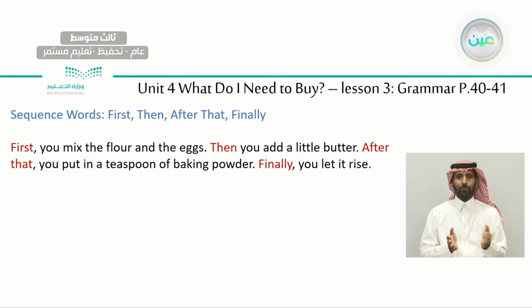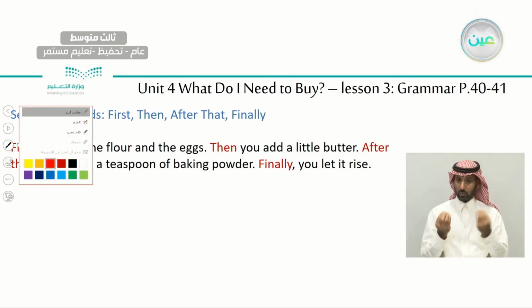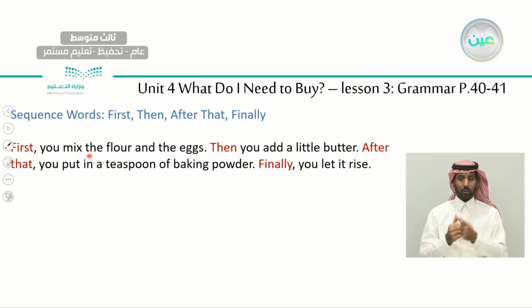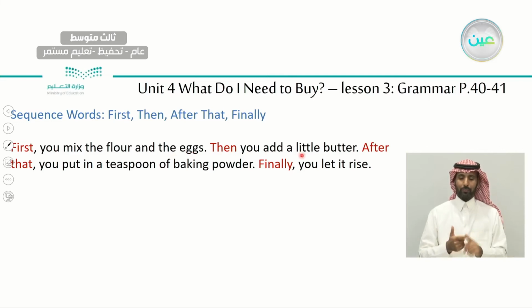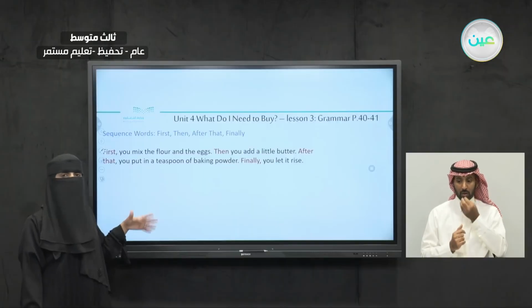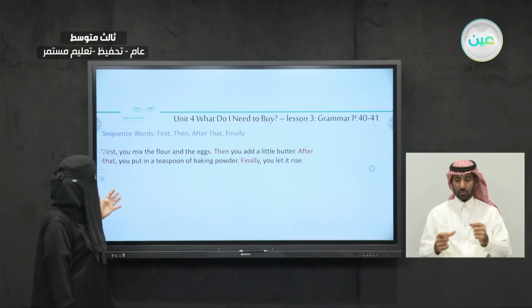So here, this is an example on your book. Let's read it together. First, you mix the flour and the eggs. So this is the first thing you do. Then you add a little butter. After that, you put in a teaspoon of baking powder. Finally, you let it rise, okay? So this is also a recipe to, I think, make pizza dough or something.